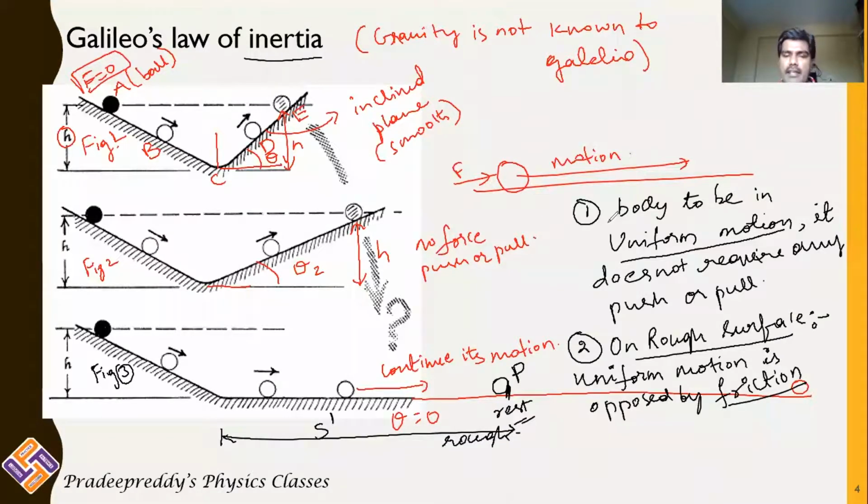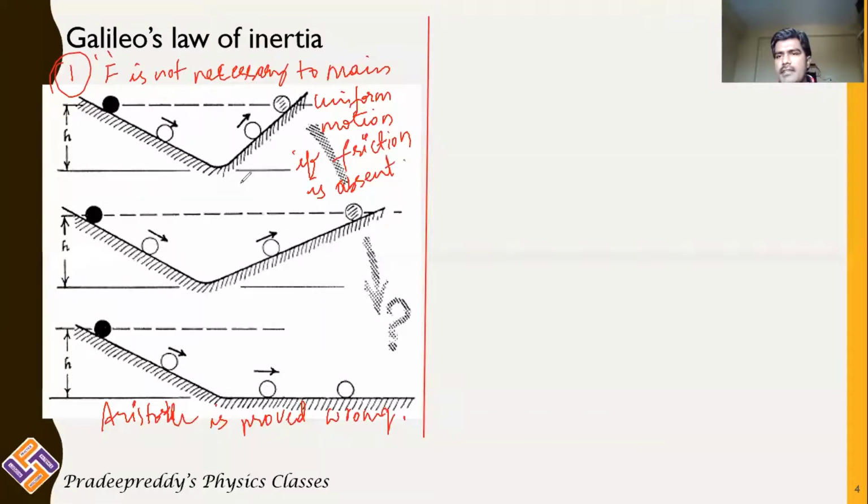He stated inertia. In this first activity done by Galileo, we have proved Aristotle's first statement is wrong. Galileo showed that for a body to be in uniform motion in the absence of friction, it does not require any push or pull; it will continue in motion by itself. This is the first statement. The second statement given by Aristotle is that if you leave bodies from the same height, the body with greater mass will reach first.